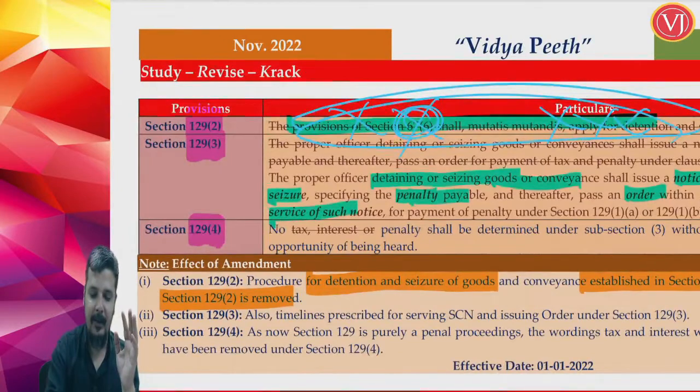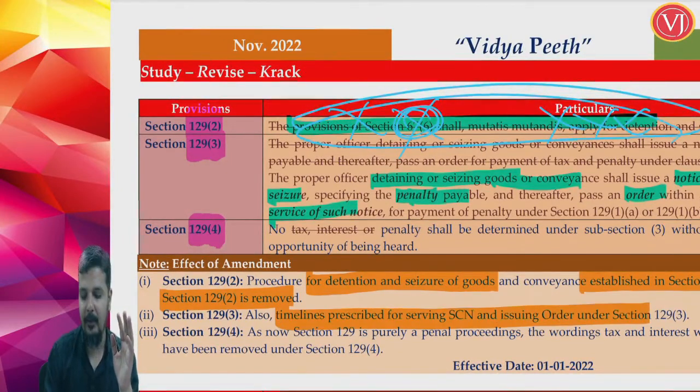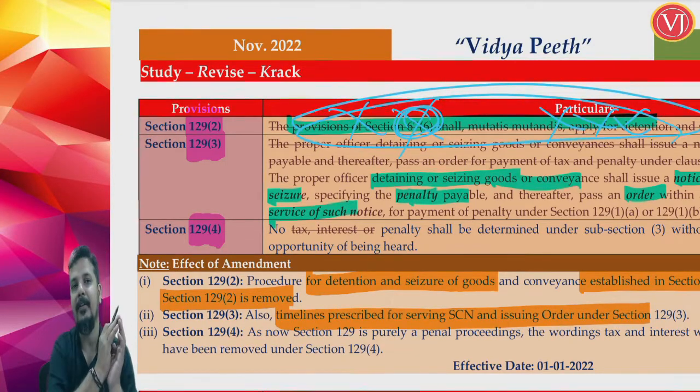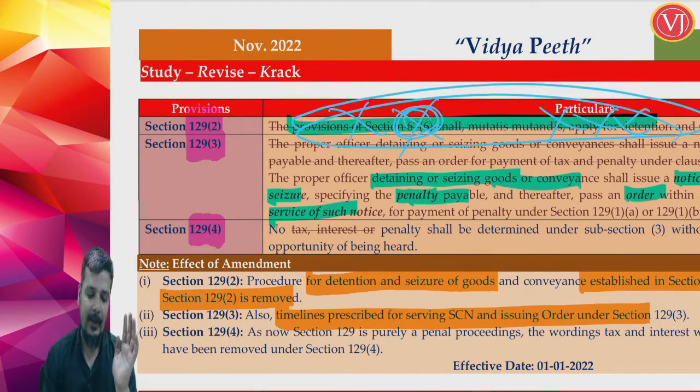The procedure has been very clearly listed out, and the timeline for giving notice and order is given. Earlier it was not there, but now they have given the timeline also. Procedure is there in section 129(3) itself, and timeline is now very clearly mentioned.